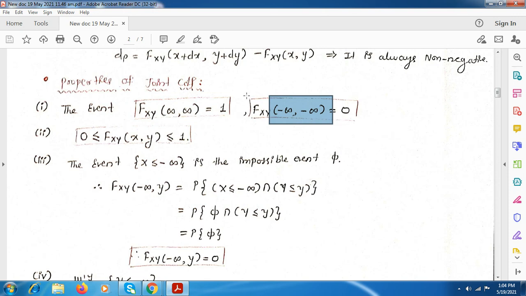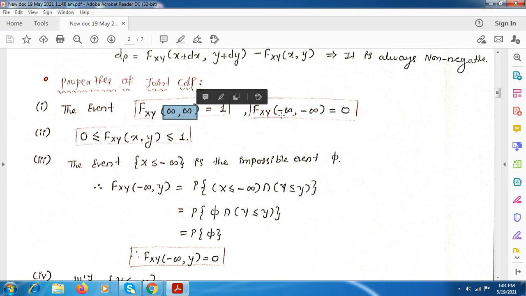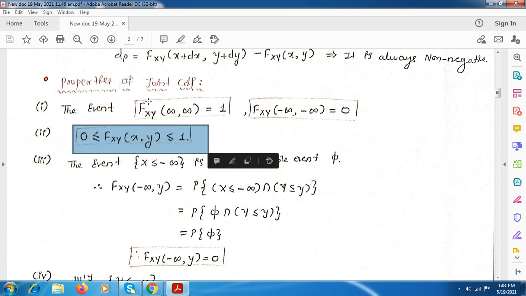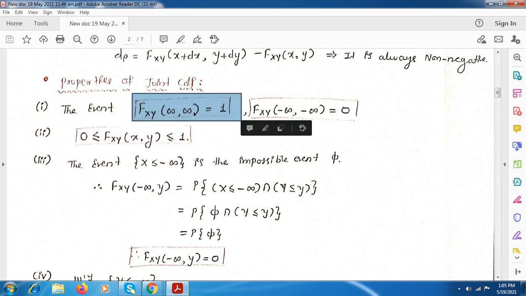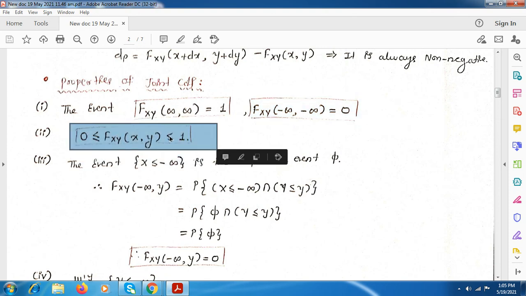So Fx,y of minus infinity comma minus infinity will be 0. Even if we consider both the random variables, the range of this CDF will be from 0 to 1 itself. So the maximum value which covers all the area is 1 when both x and y are equal to infinity, and when x and y are equal to minus infinity we have 0. So this is one property, and the second one is its range is from 0 to 1.